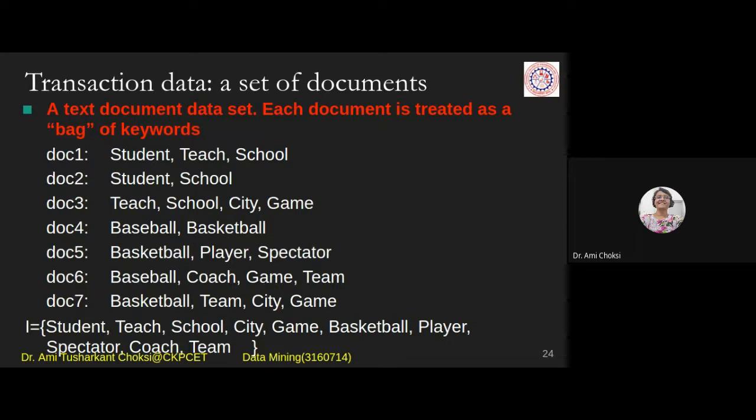And what is there in I? That is the item set where all the keywords are there. So we can say it has student, teach, school, city, game, basketball, player, structure, coach, team. This is the item set. This is an example we can understand.